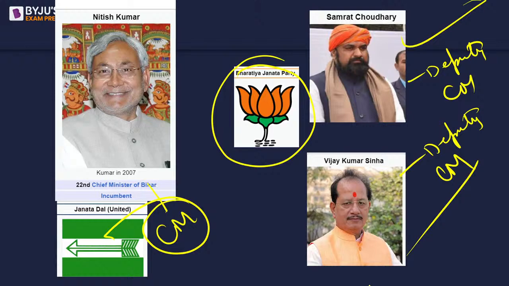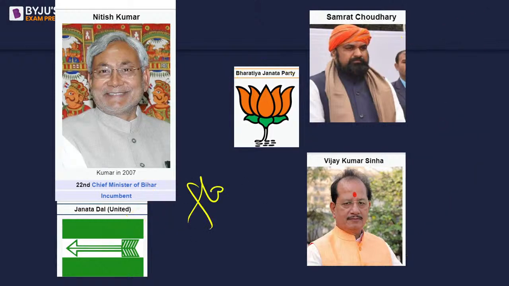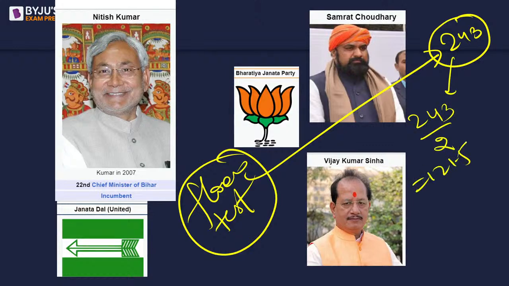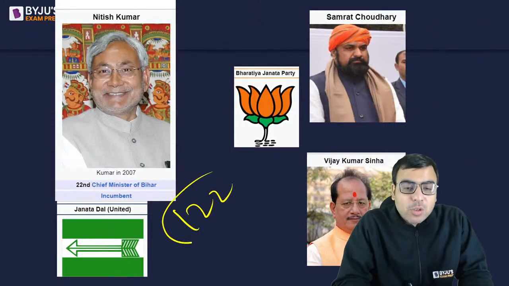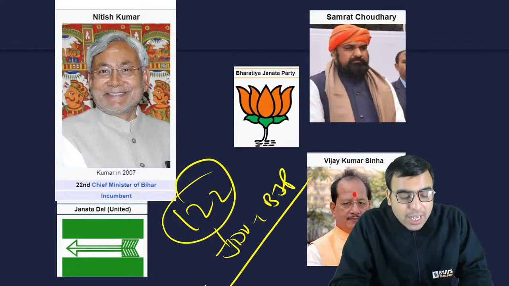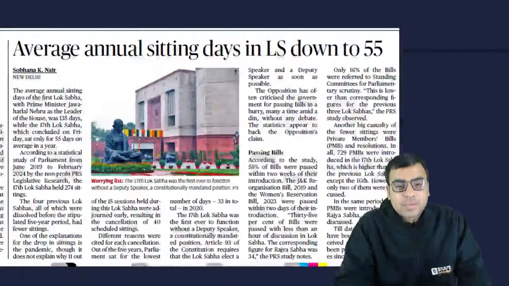Now, since they have made a new government, they have to prove the floor test. Means they have to prove their majority. So there are 243 MLAs in total in Bihar. So 243 divided by 2 कितना होगा? 121.5. It means they have to prove that 122 MLAs support their government. So ये आज होगा floor test and they'll have to prove it. ठीक है? That 122 MLAs total from JDU and BJP should be there. So आज floor test होगा. Let's see. Please keep on watching that, है ना?